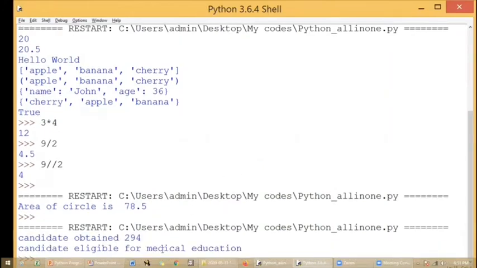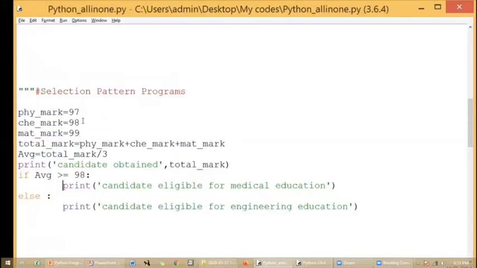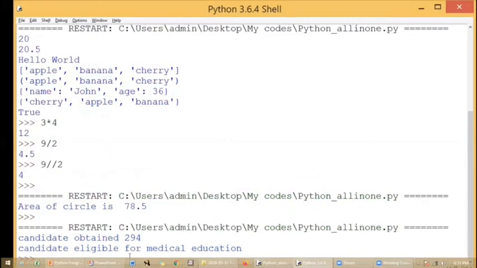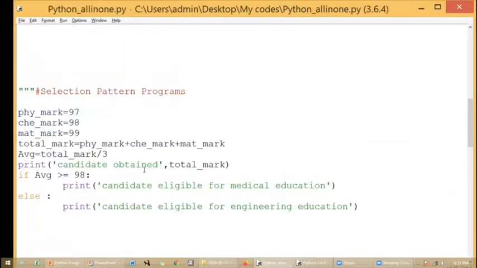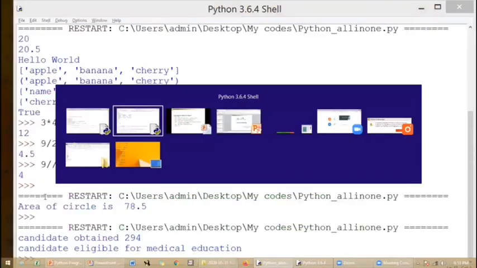I didn't save the average. You can check that all the marks are 97, 98, 99, and I'm comparing this with 98, so definitely my average value will be greater than 98. So this candidate will get the medical seat. This is what I have printed. This is how you use the if statement and else statement.